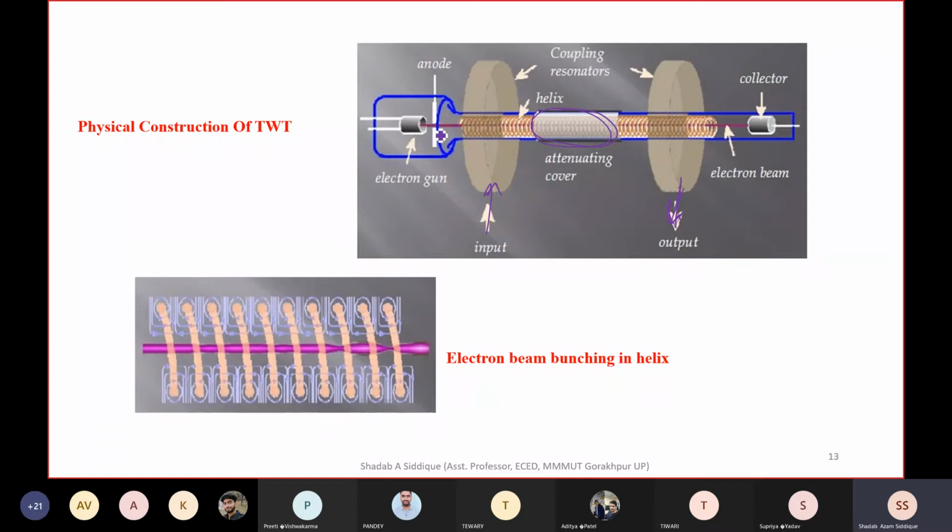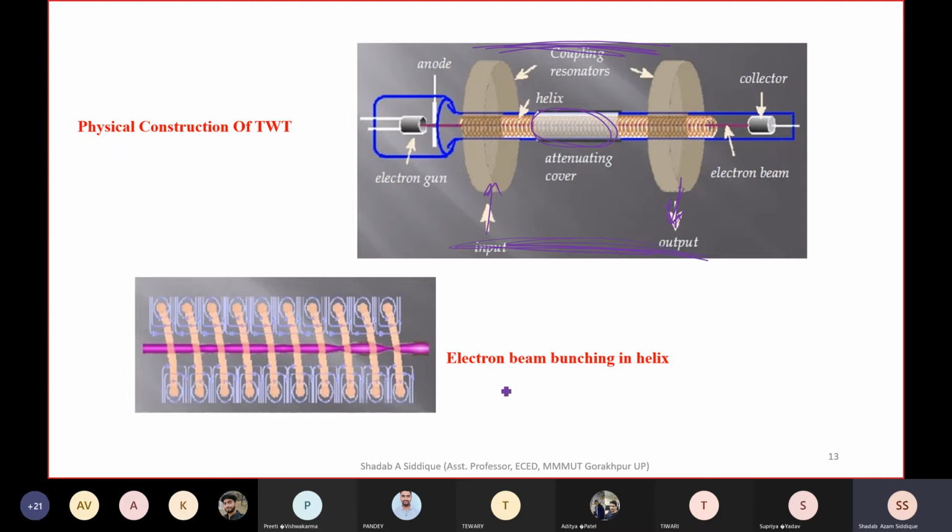The electron beam comes from the cathode electron gun, focused by the focusing magnet present here. On the collector side, the electron beam coming out from the center of the helix will be collected at this point.